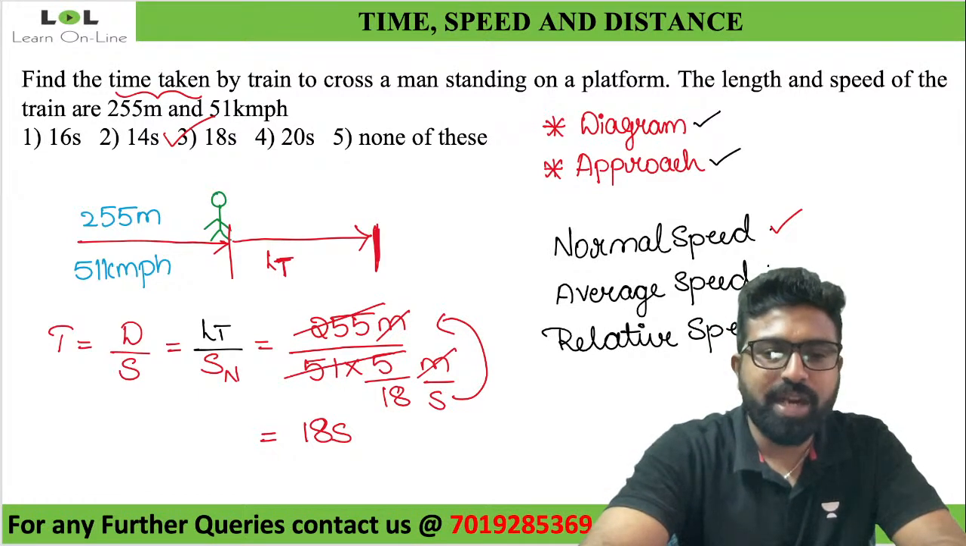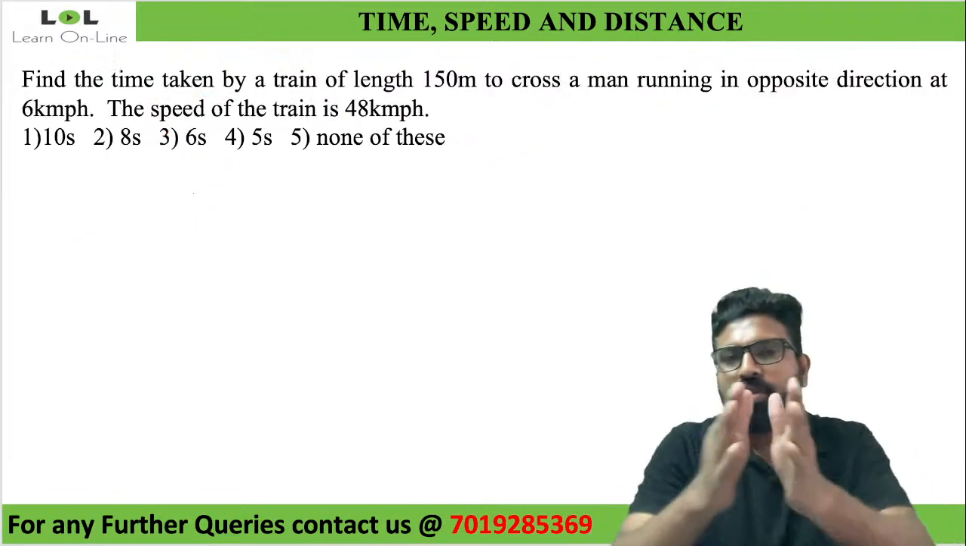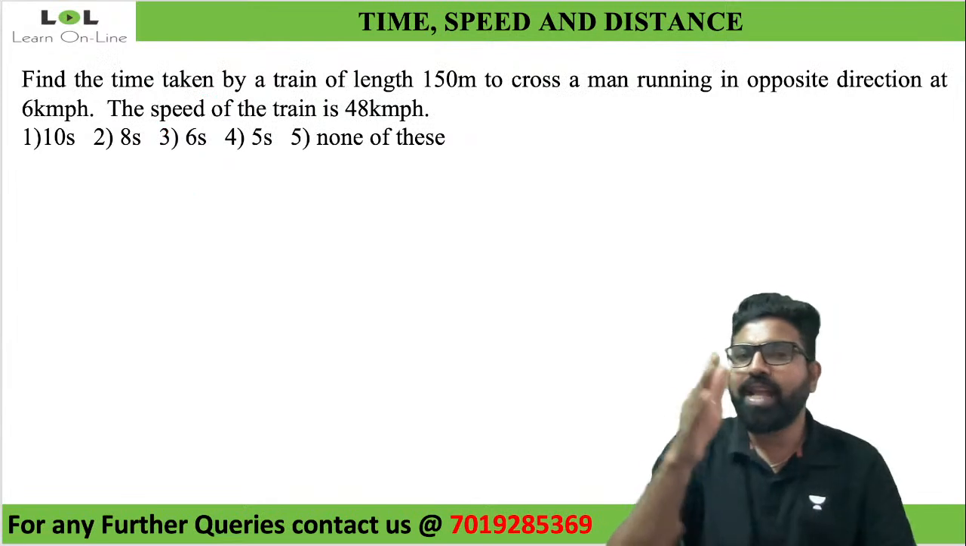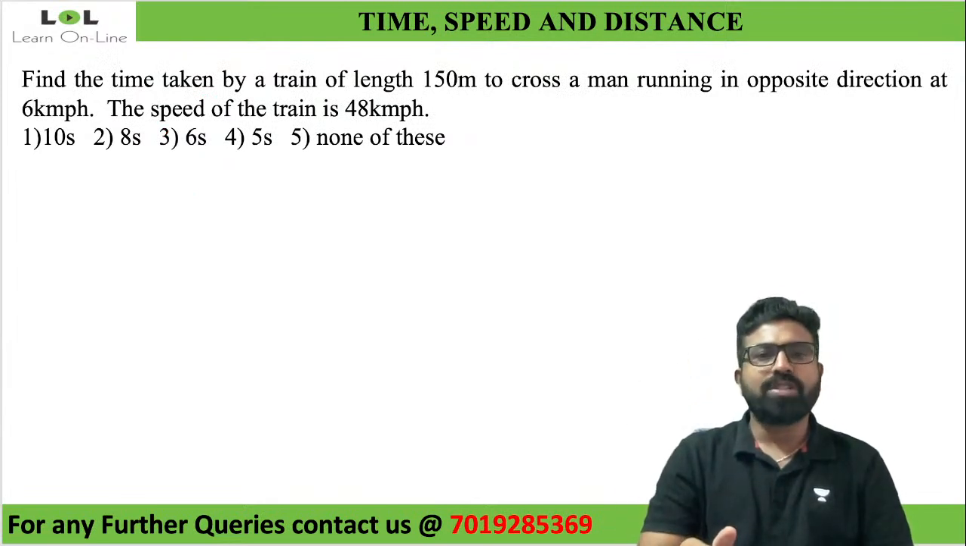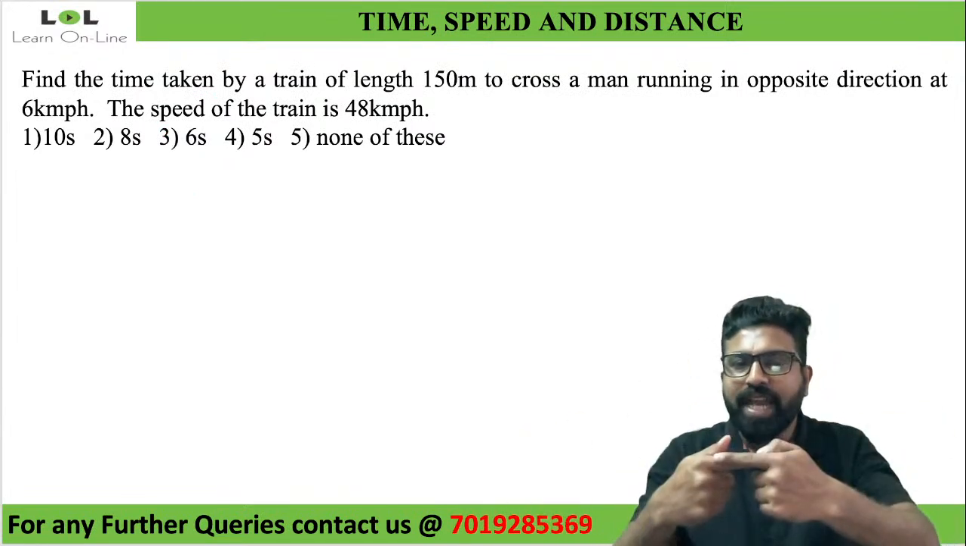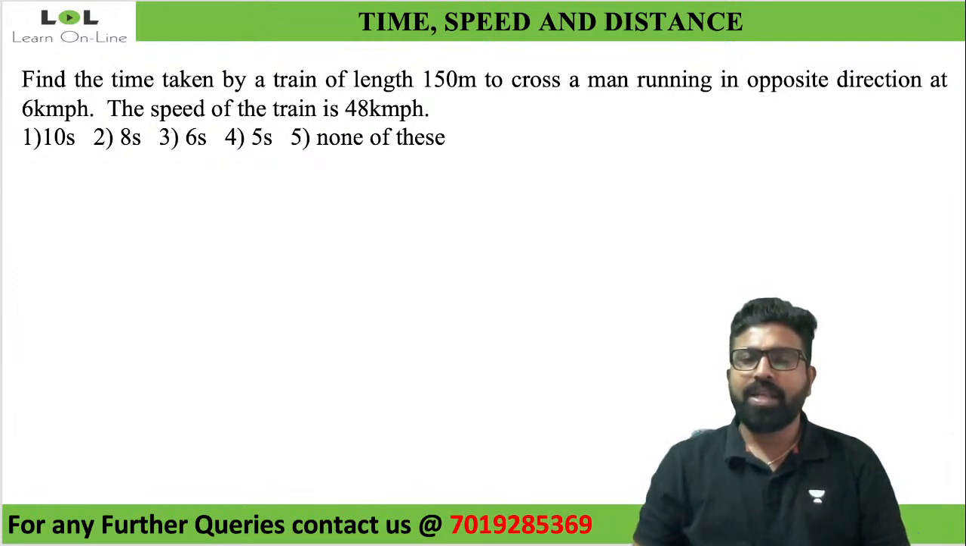Look at this next question. Try to give me the answer for the next question here. Find the time taken by the train of length 150 meters to cross a man running in opposite direction at 6 km per hour. The speed of the train is 48 km per hour.